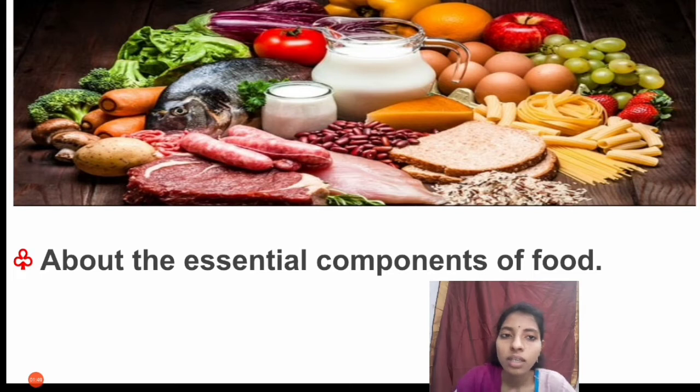So do you know that we are going to learn now the essential components of food?